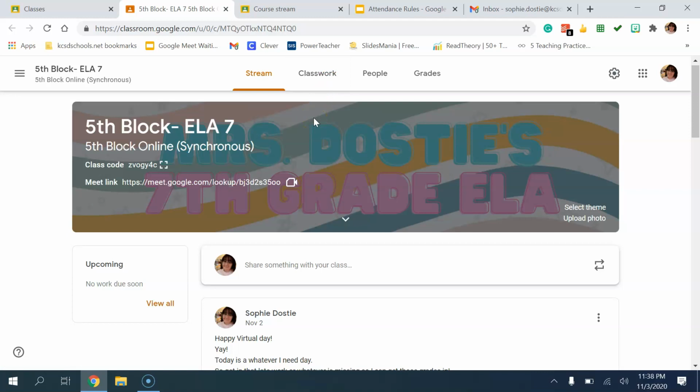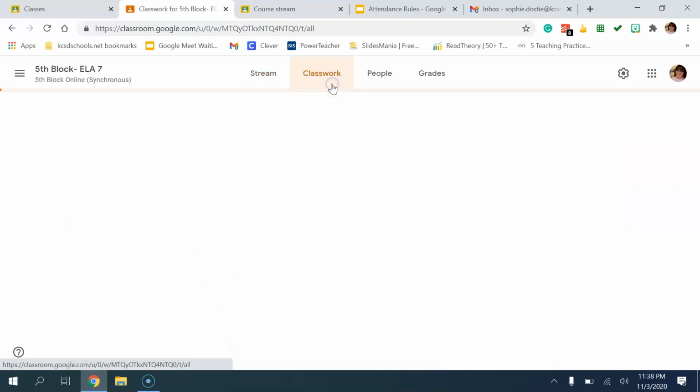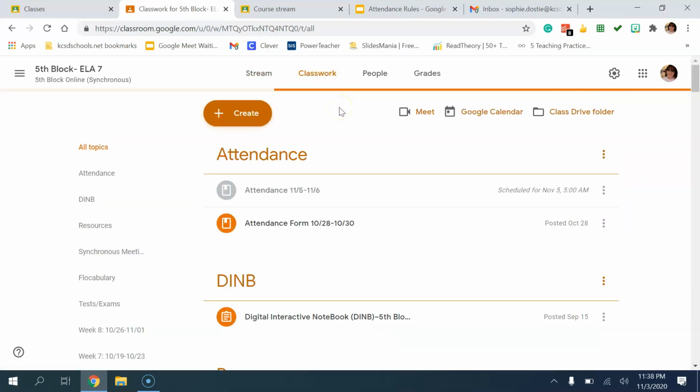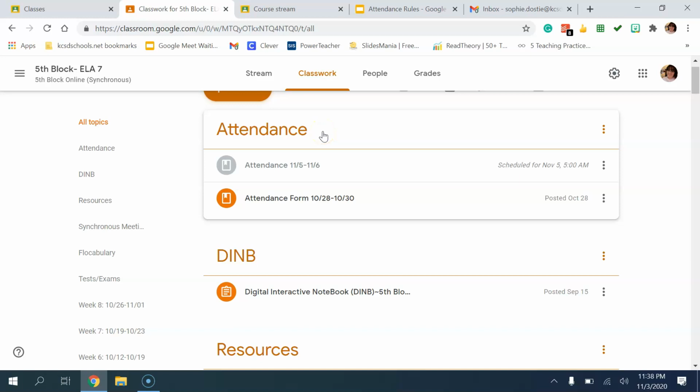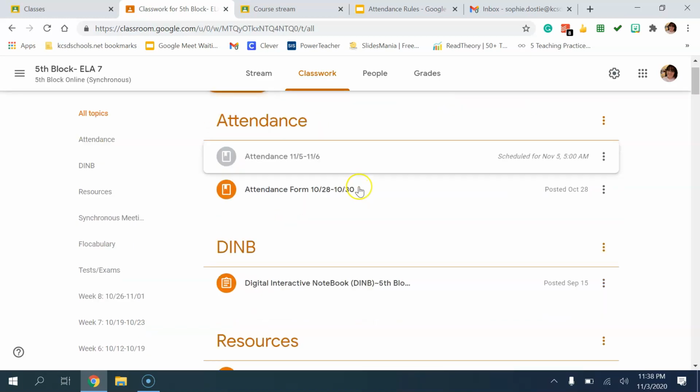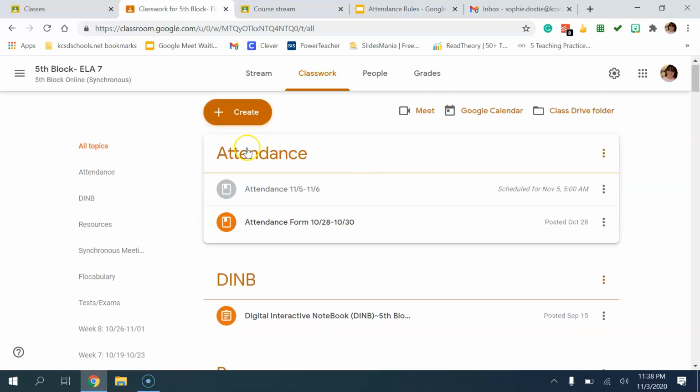Now, on asynchronous days, when students don't meet for Google Meet, they can go to their classwork tab, which they should be familiar with. This is all their classwork. And at the very top of their classwork tab, there may be a topic. I have a topic for my classes at the very top that says attendance. And they will be able to find the attendance Google Forms that they can fill out right underneath. So that's the first thing they see. Other teachers may have a resources tab or perhaps just the attendance right at the top. Here you can also find another link to our Google Meet, so we can meet at our required times.